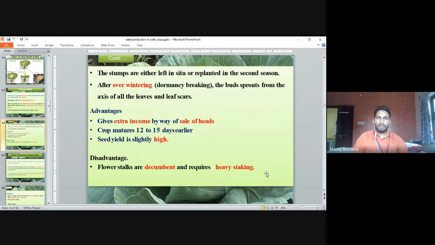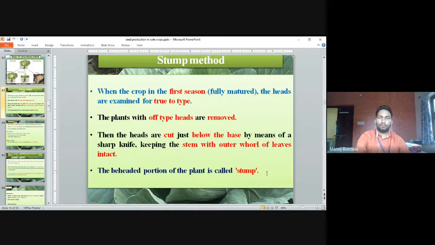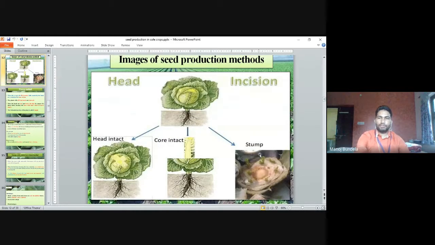After overwintering, dormancy breaking takes place. The buds sprout from the axils of the leaves and the leaf scales. As you can see here, the buds will start coming from this portion where the head was removed.